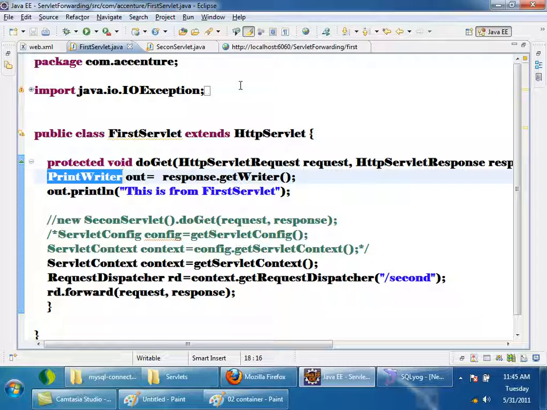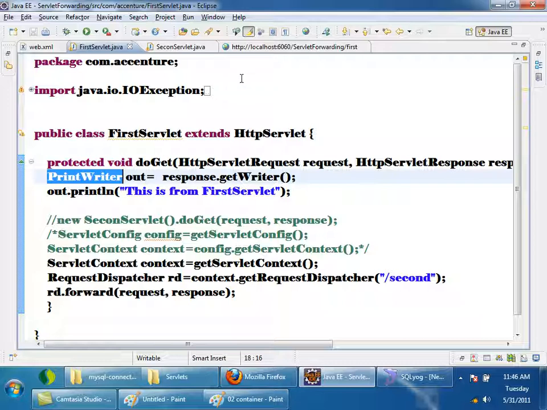So what the container will do is, before forwarding, it will clear everything present inside the buffer and then forward. So whatever was in the buffer was cleared before forwarding. Who is clearing? The servlet container is clearing the buffer and then forwarding. That is the reason why you are not seeing the output of the first servlet. Now what I can do is flush. If something is there in the buffer and I flush, it will go immediately.